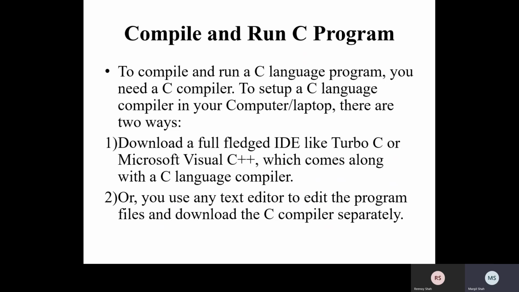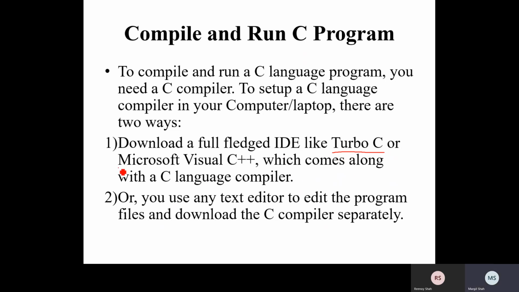To set up a C language compiler on your computer or laptop, there are two ways. One is to download a full-fledged IDE like Turbo C or Microsoft C++, which comes along with the C language compiler. Whatever syntax we are learning right now is ANSI C, and the Turbo C++ IDE is the most suitable IDE for that.